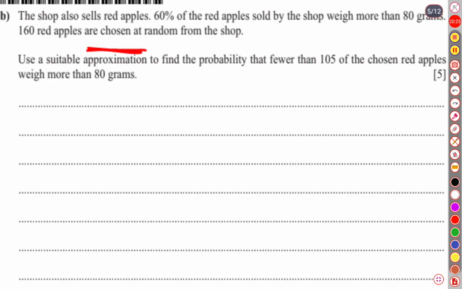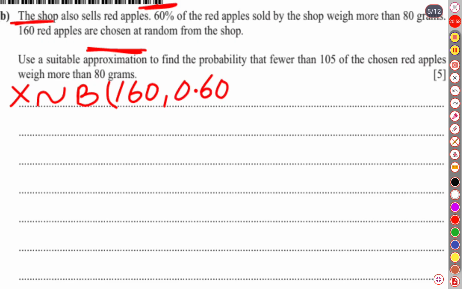So whenever the word approximation is included in any question, it means the distribution is given in binomial, which is to be converted to normal distribution. So we are going to write that it is given in binomial distribution, and the parameters for binomial distributions are n and p. n is the total number of experiments. So in total there are 160 apples, so n is 160, and the second parameter for binomial distribution is p. Probability is 60%, meaning 0.60. Then this distribution should be converted to normal distribution. Now X belongs to normal distribution.